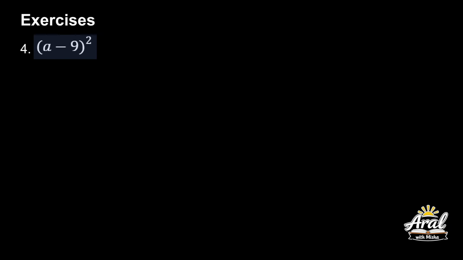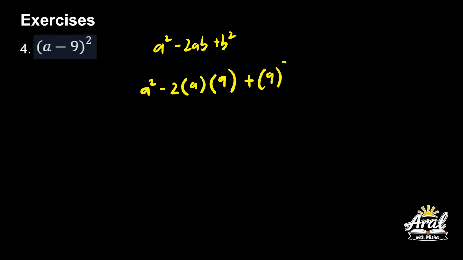(a - 9) squared. So, formula, kapag negative yan, a squared minus 2ab plus b squared. Okay? So, a mo, first term, a squared. Agad, minus 2 multiplied by a times 9b plus b squared. 9 squared.